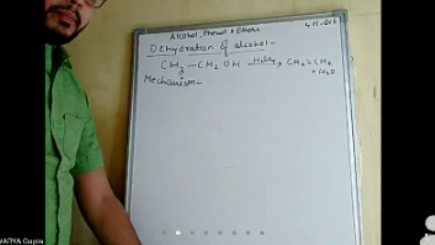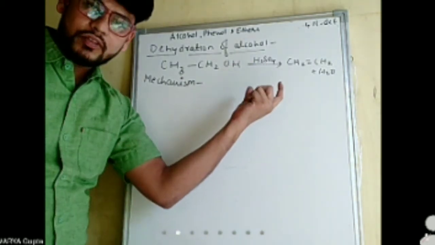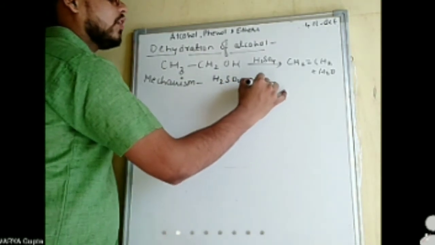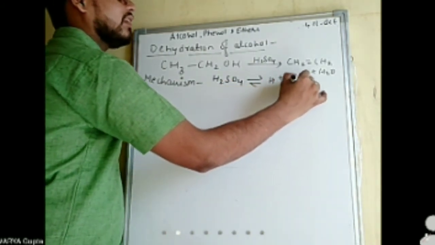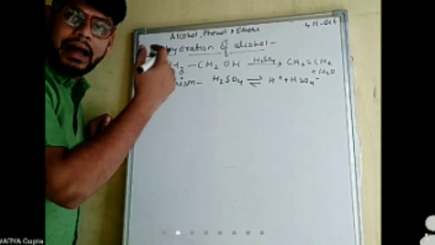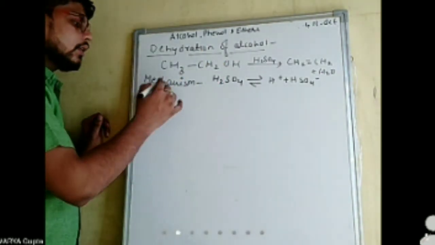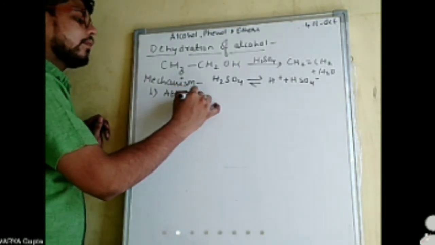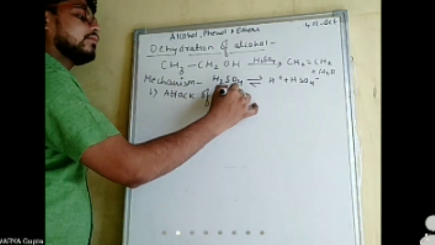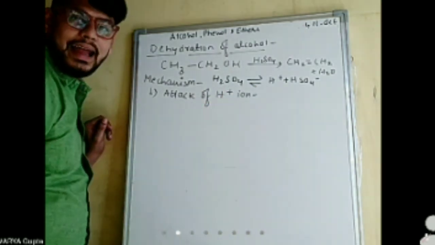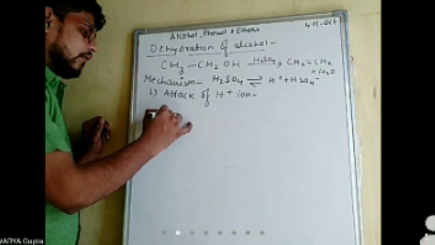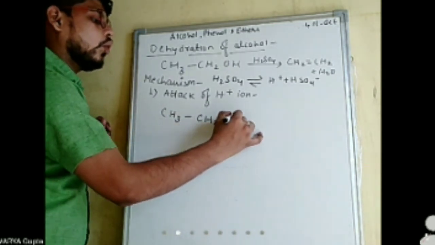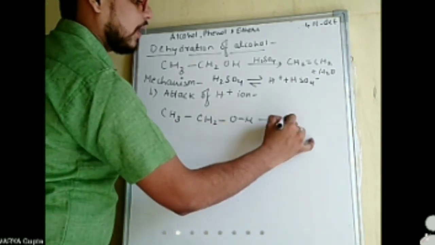since sulfuric acid, H2SO4, is used, it can ionize as H plus and HSO4 minus. The first step of the mechanism is the attack of the H plus ion. We take the alcohol CH3CH2OH and the H plus ion from the acid.